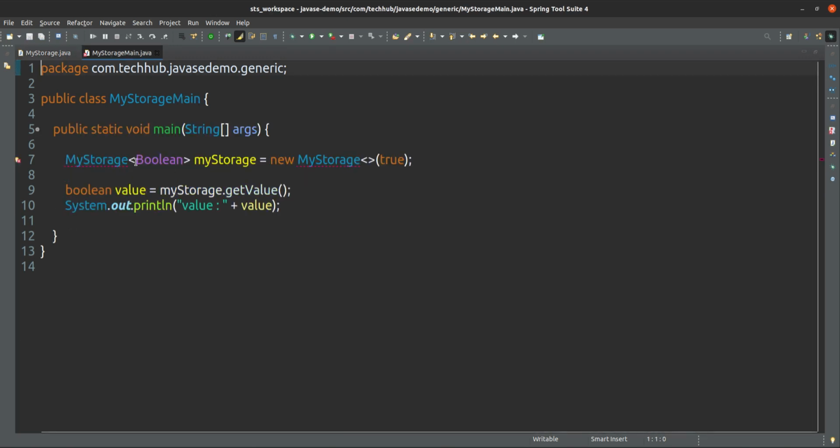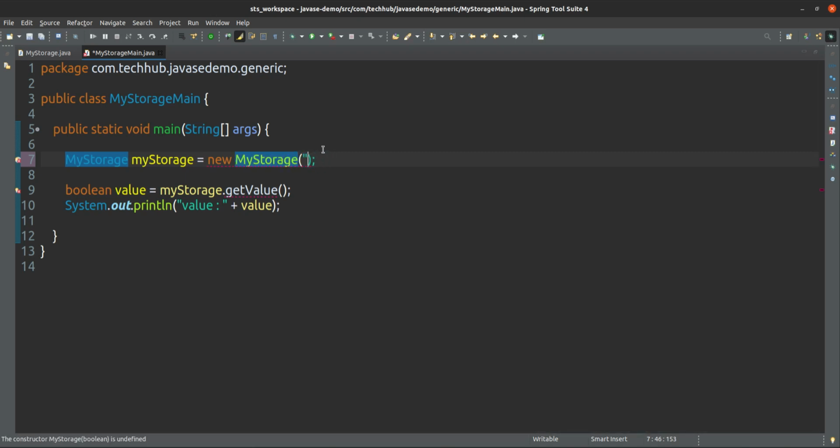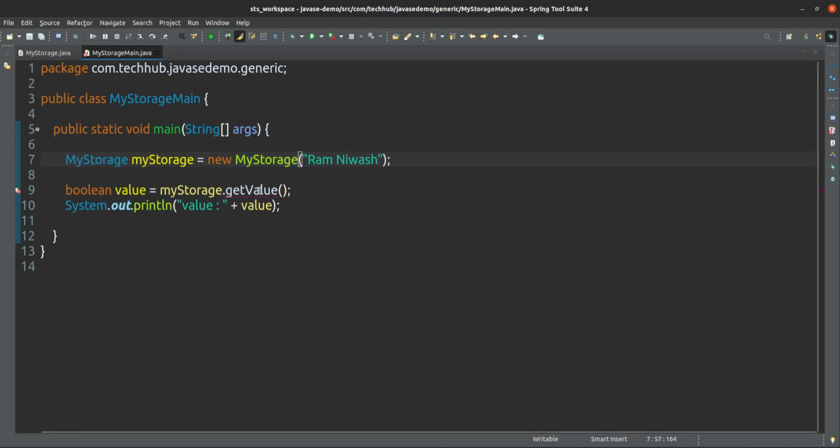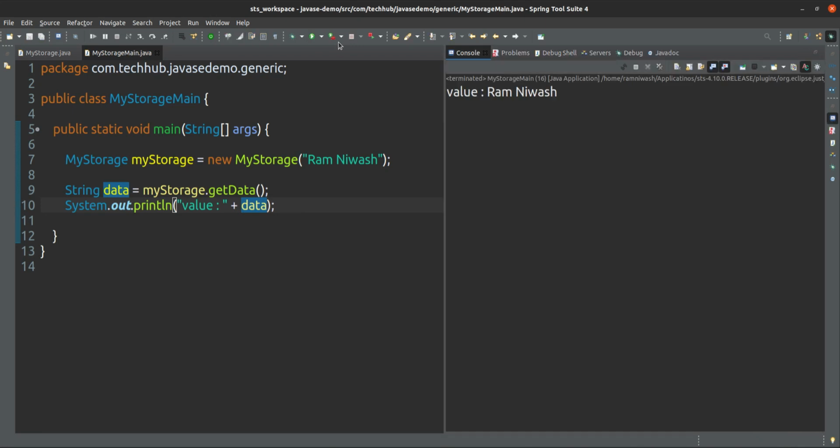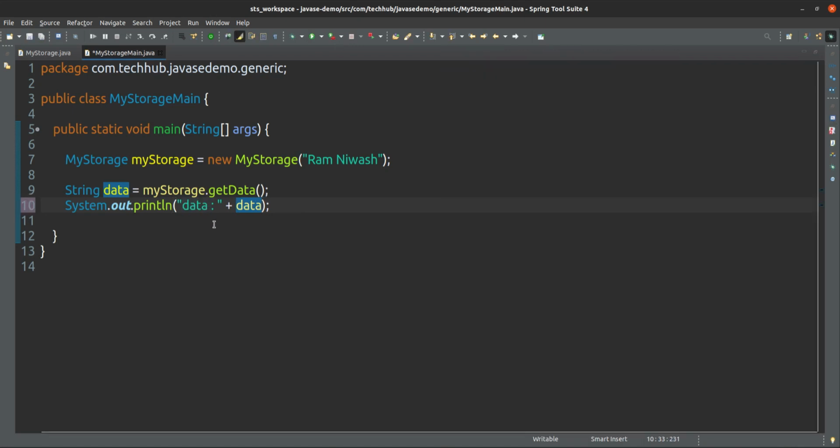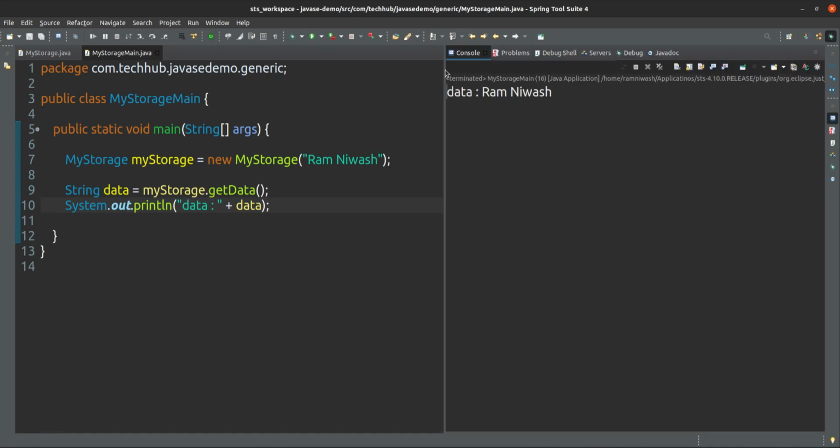So that's it. Here I can store only a string, suppose a name, no issue. This name is stored, and get data returns data of string type. It is showing here. If I run this one, you will see it's very easy. This is the data, and the data is this string value, Ramnivas.